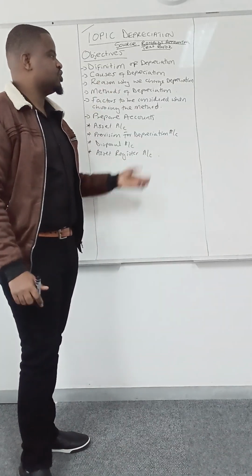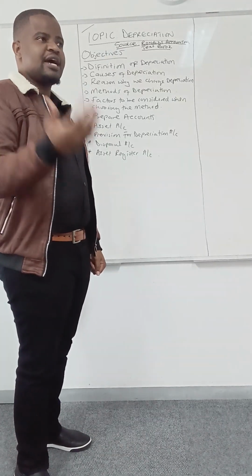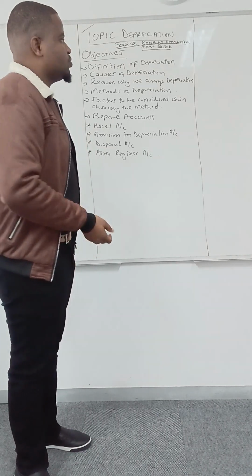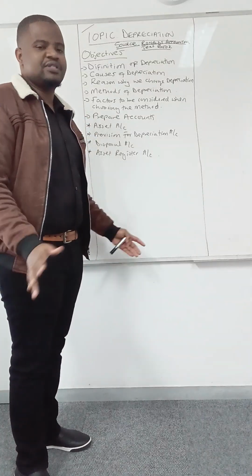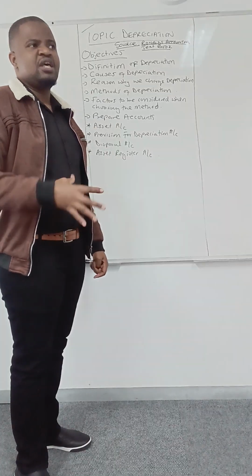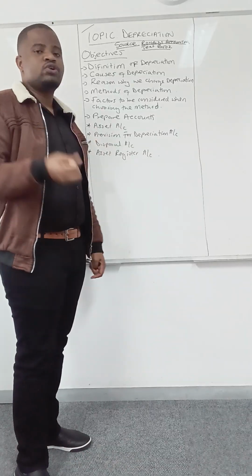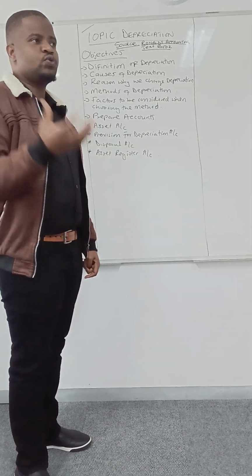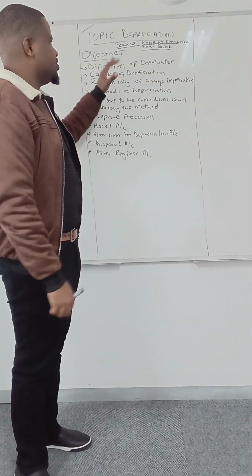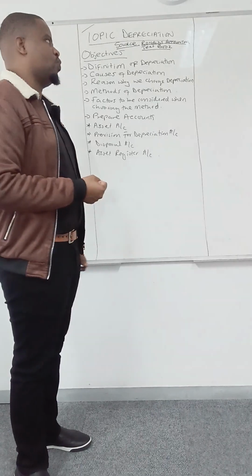So, the definition of depreciation. We have students who say, now I'm in form 4, now I'm in form 6, and when asked what is depreciation, they simply say depreciation is the fall in value of a fixed asset. And that's it. Yes, that's a good definition of depreciation, but it's shallow for a form 6 student, and for a form 4 student. For you to get your 2 marks, if you see a question saying define depreciation, depreciation is the spreading of cost of a non-current asset over its economic whole life.